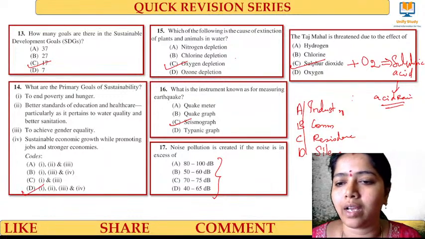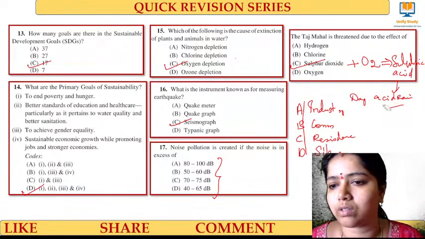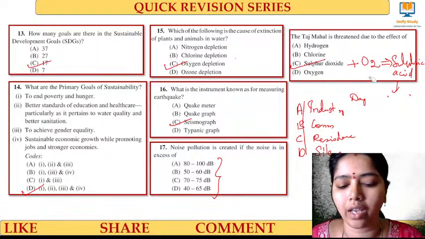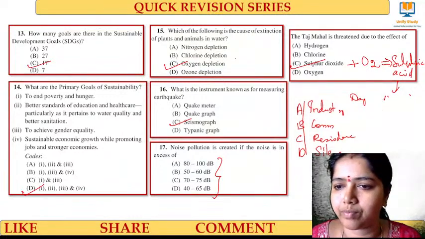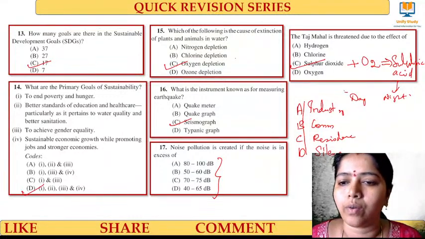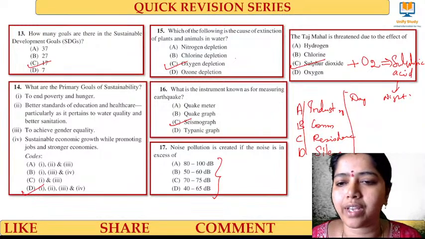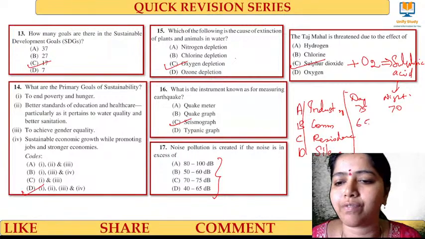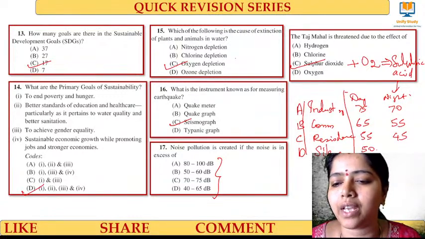And day and night here. What will be for industry? It's 75 and this is 70. Commercial is 65 and 55. Residence is 55 and 45. And for silent zone, it is 50 and 40.